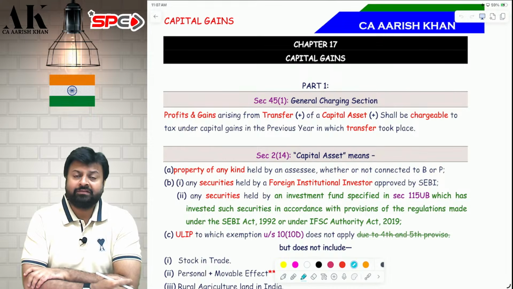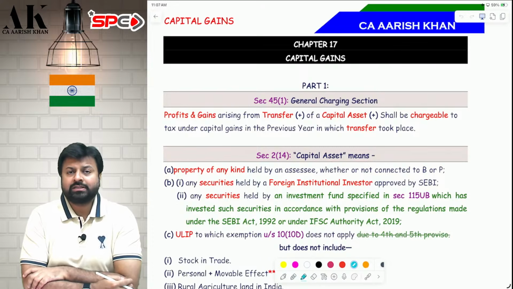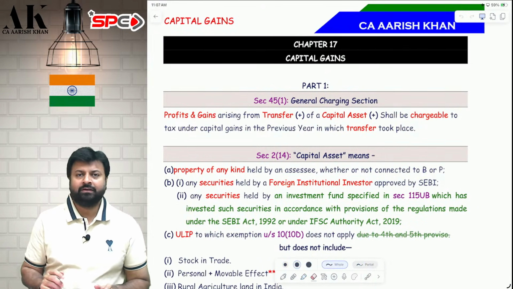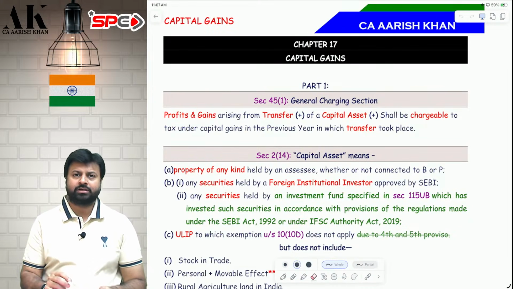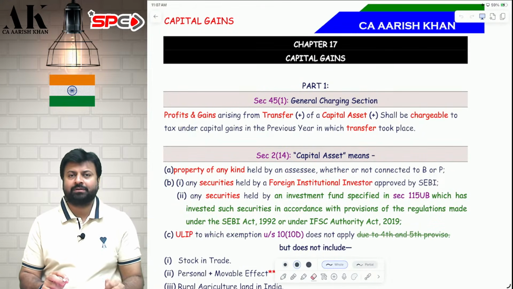Now in section 45 in capital gains there are two types of charging section. One is general charge, one is special charge. General charge is given under 45 subsection 1, and for special charging section there are many other subsections which we will see after some time. Now what does general charge have to say? General charge has to say four things. If four conditions are fulfilled, you will be covered under the general charging section of capital gains, and you will be liable for tax as per the capital gains chapter.